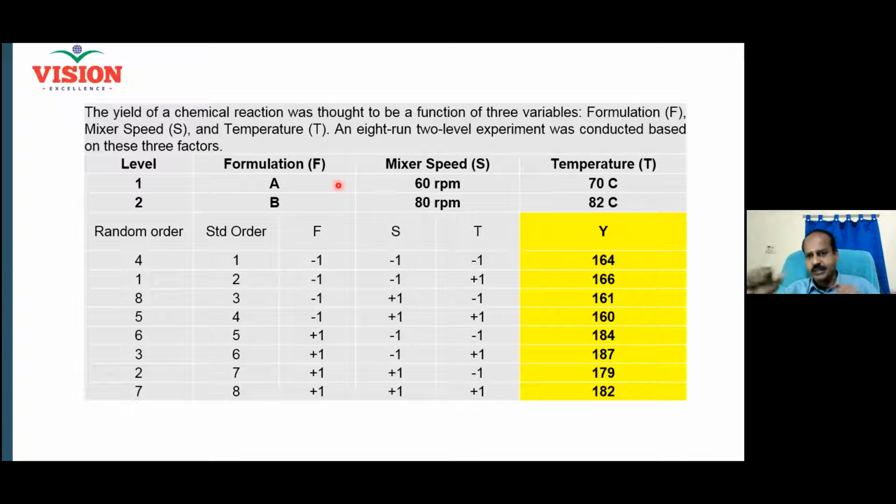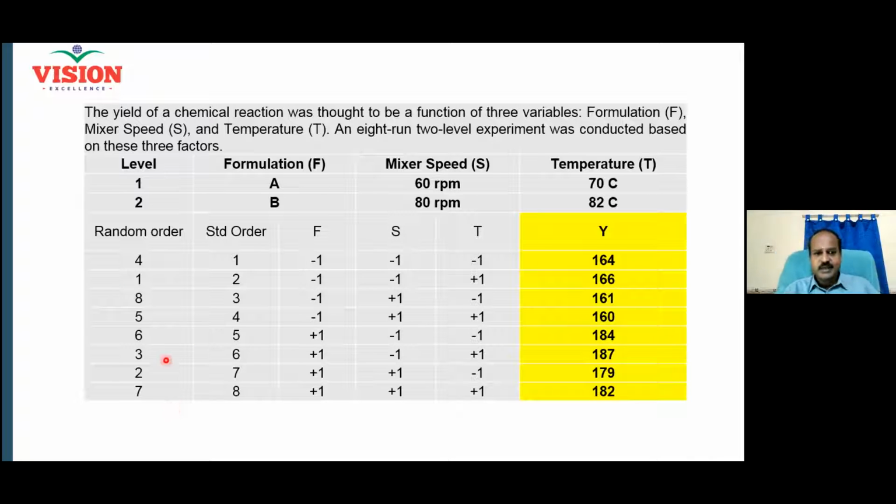That means totally 8 runs. The standard order is 1, 2, 3, 4, 5, 6, 7, 8. And then 4 minus, 4 plus. Double minus, double plus. Single minus, single plus, right? So now this is called what? Design test matrix. Test matrix. And now do you see some new order given here? Random order. What is this random order?